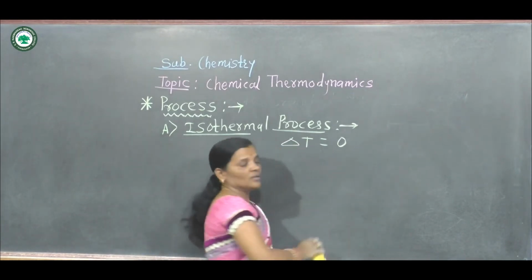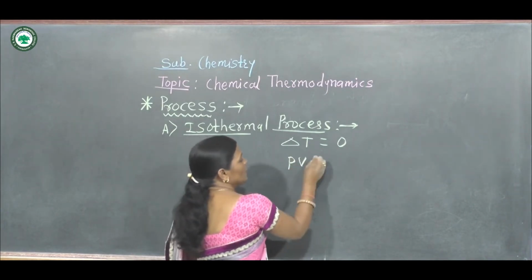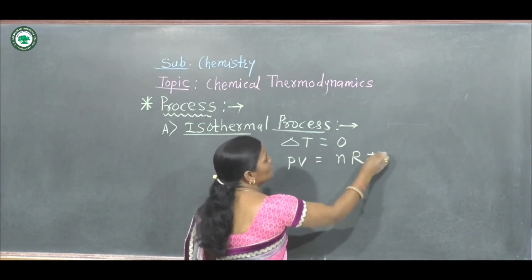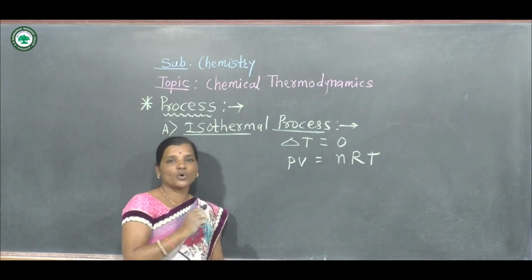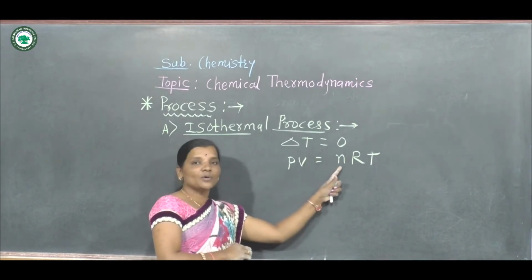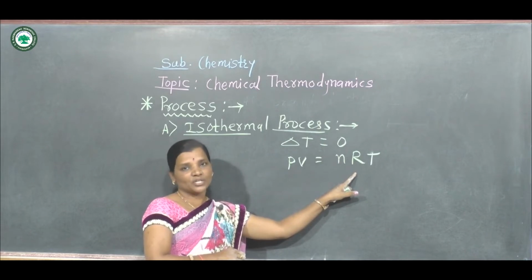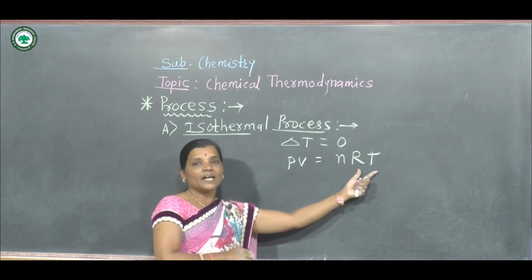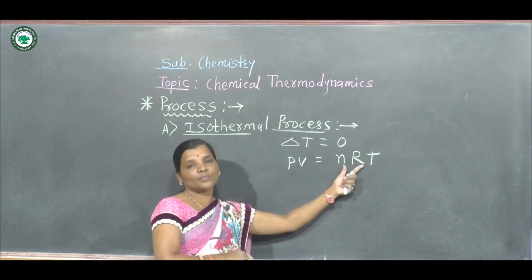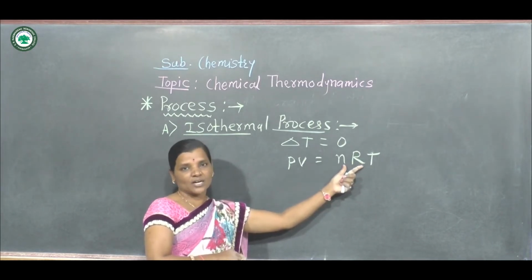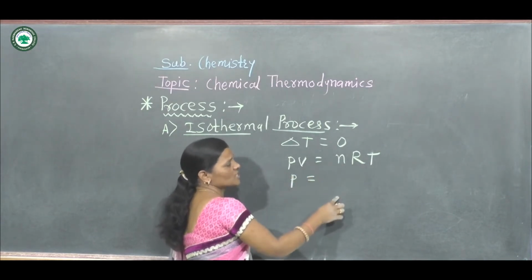So here we know the ideal gas equation. What is that equation? PV is equal to nRT. Here P is the pressure of the system, V is the volume of the system, n is the number of moles of the system, R is the gas constant, and T is the temperature of the system. Now here as temperature of the system is constant, R is gas constant, and obviously number of moles also remains constant, so this equation we can write as P is equal to constant upon V.